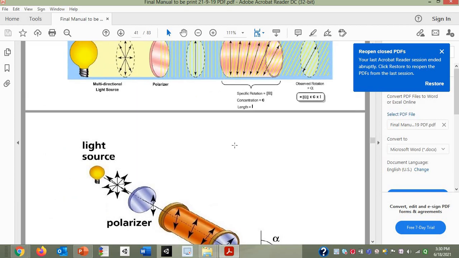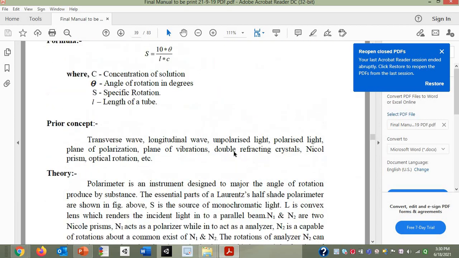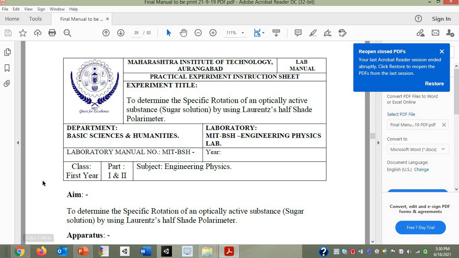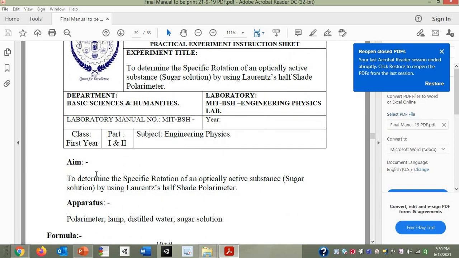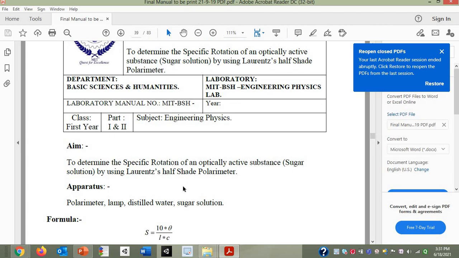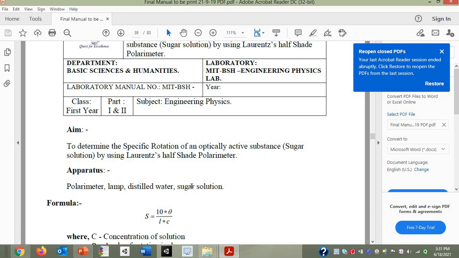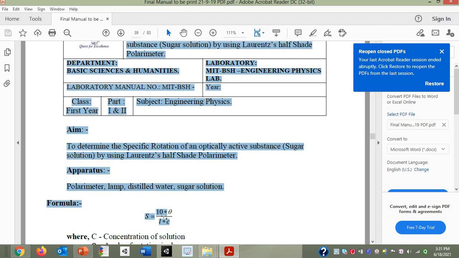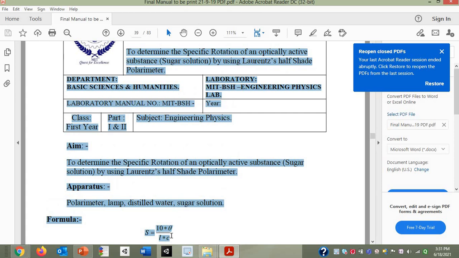In the lab manual you will see this particular practical. Here you have to calculate the specific rotation of an optically active substance, that is sugar solution, by using a Lorentz half-shade polarimeter. How the construction of the Lorentz half-shade polarimeter is, we have seen in the theory part. To calculate specific rotation, we know this is the formula: S is equal to tan theta upon LC.